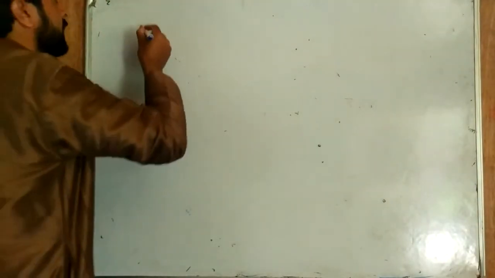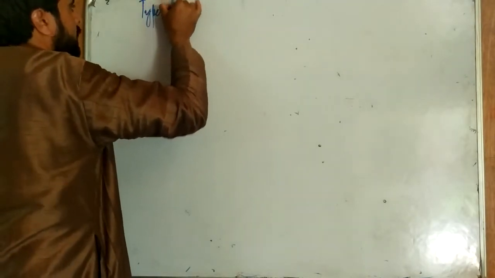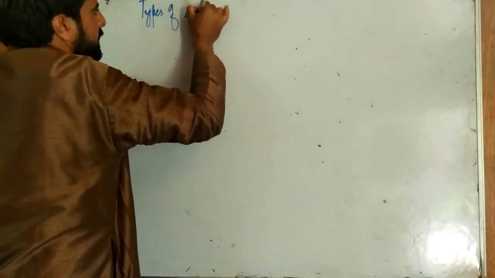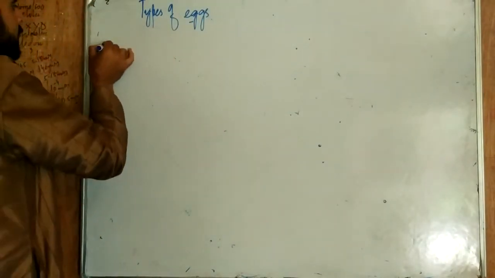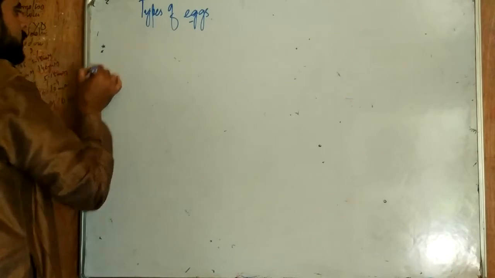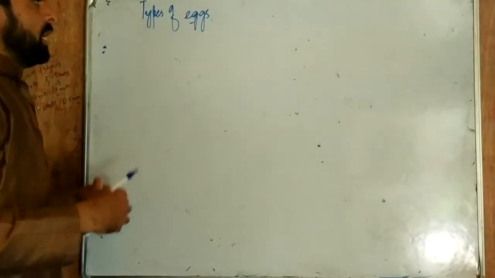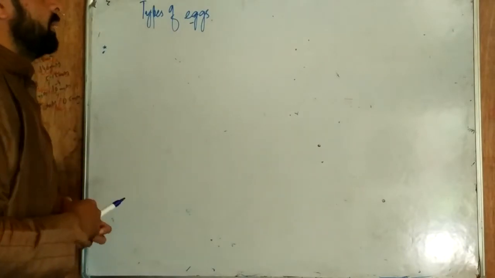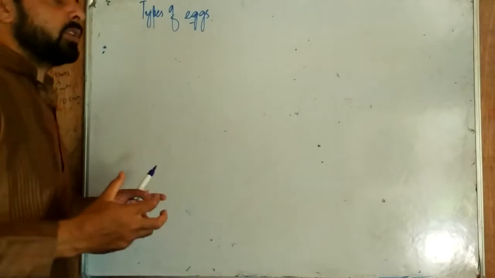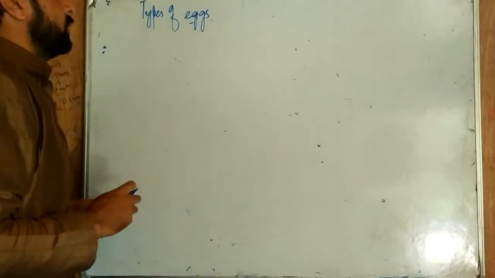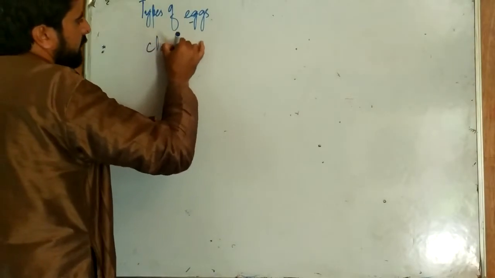Today we are discussing types of eggs, especially in the case of humans. We have different types of eggs, and we have classified them on the basis of the amount of yolk present in them, as well as on the basis of the distribution of the yolk. Let's take the first one.